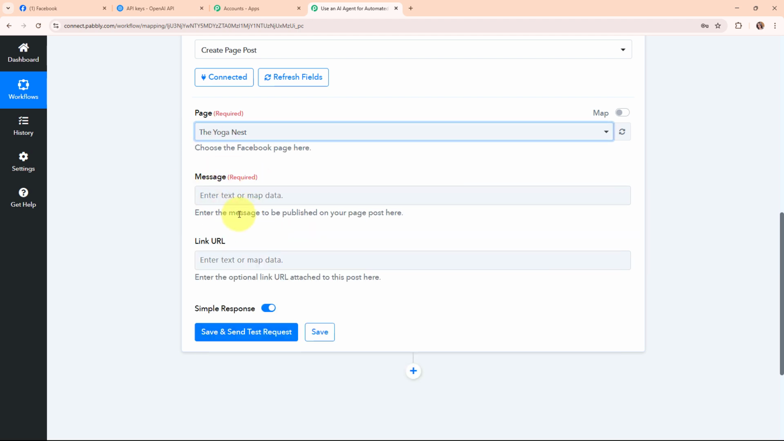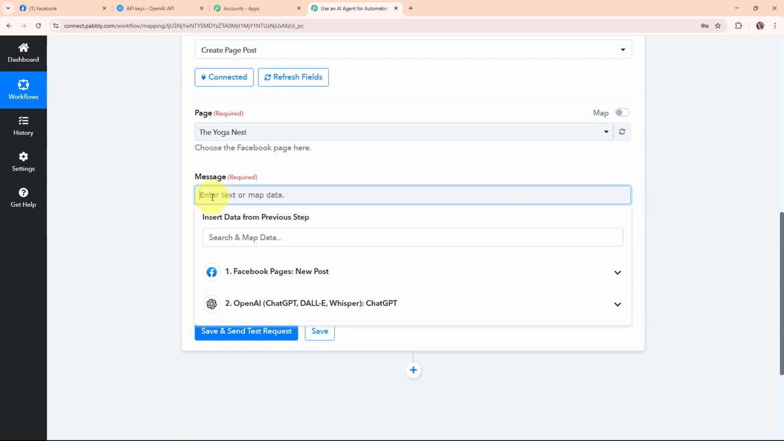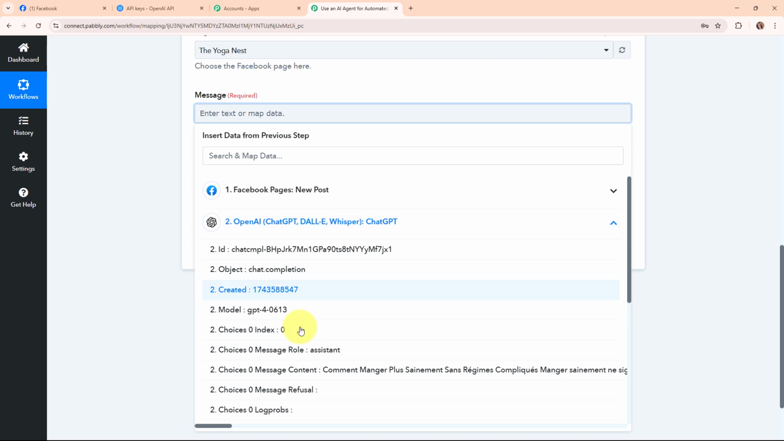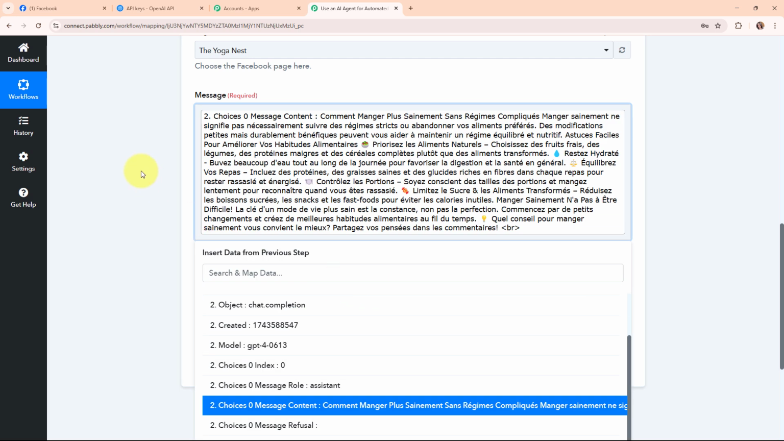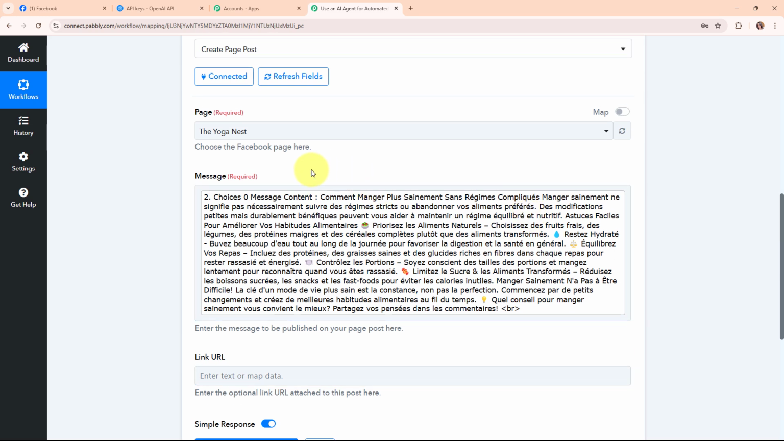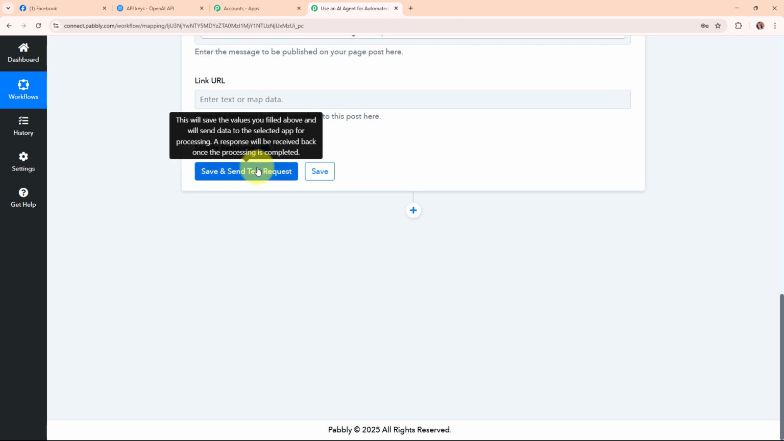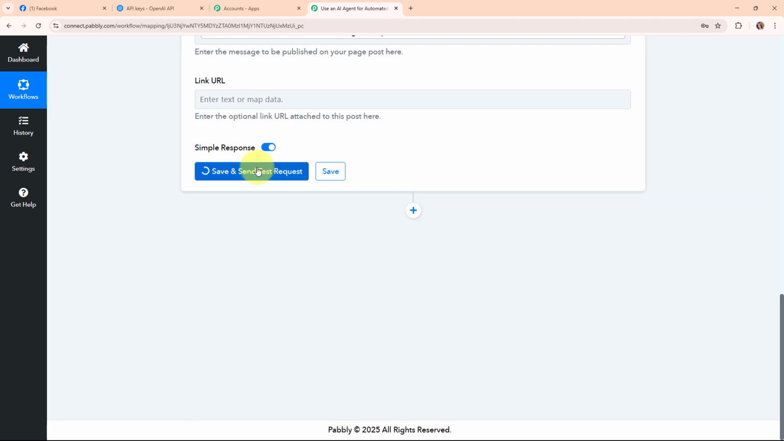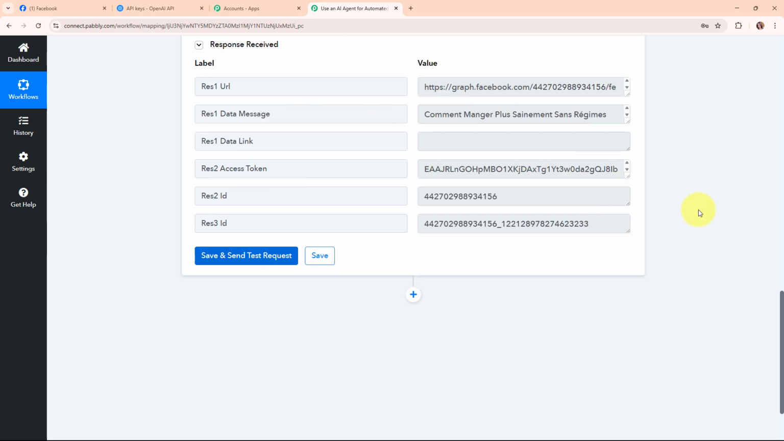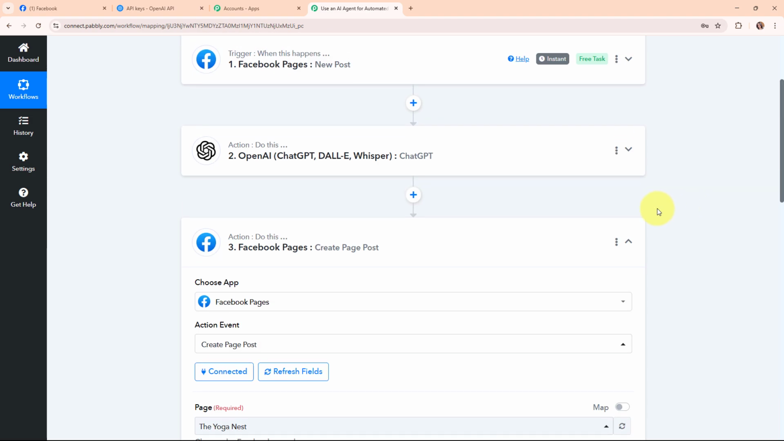Then it is asking me to enter the message. Here I need to enter the message that I want to create as a post on my Facebook page. So I'm going to map the blog that I've translated using OpenAI over here. So this is the translated blog, and then it is asking me for the link URL. It is not a required field, so I'm going to leave it blank. And now after entering both the required details, I'm going to click on the save and send request button given over here. And here you can see we have received a successful response. That means we have successfully set up this action step as well.